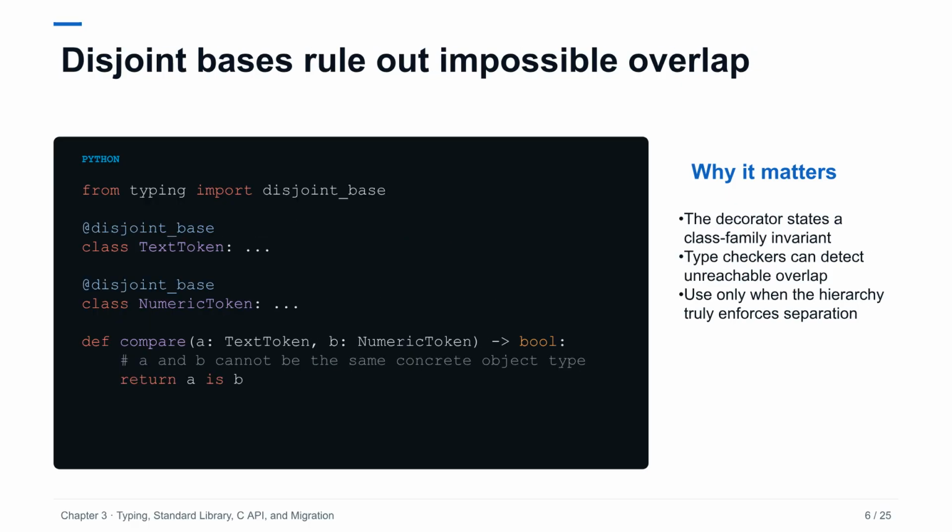The disjoint base decorator lets a framework state that subclasses from two decorated families cannot share a concrete type. That fact helps a type checker reason about identity, intersections, and pattern matching. The annotation is a promise from the hierarchy designer. If dynamic class construction, multiple inheritance, or registration violates the promise, static conclusions can become unsound. Apply it to deliberately separated families, not as a general optimization hint.